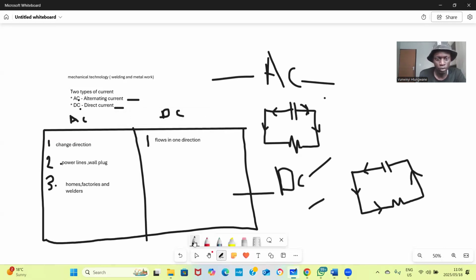Number two, where can we use this DC? On batteries and solar panels.